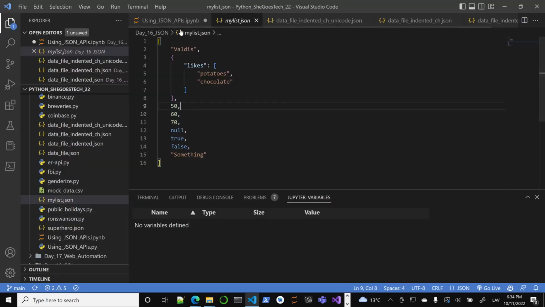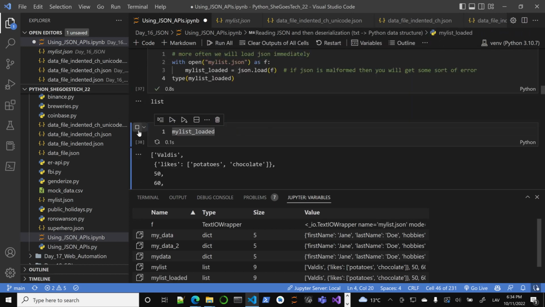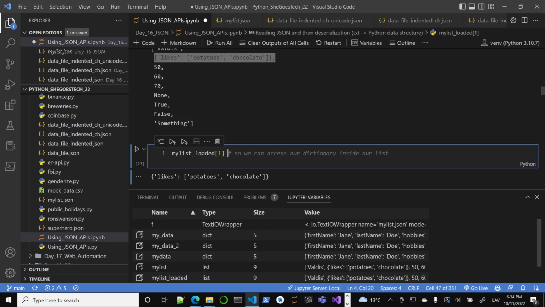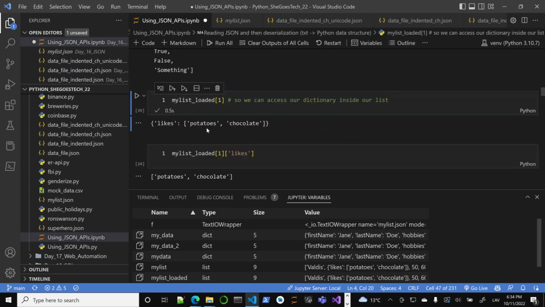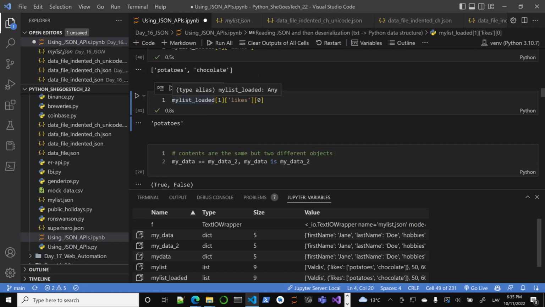So when I load it back, it's going to be a list. My list loaded. Of course, I got everything back. My second item is a dictionary. So we access our dictionary inside our list, and I can get what I like. I get my chocolate. Let's get my first item: I like my potatoes. So I have a list, the second item in my list is a dictionary, it has a key likes, and the first item of the inner list is potatoes.